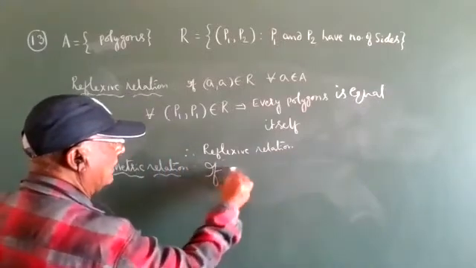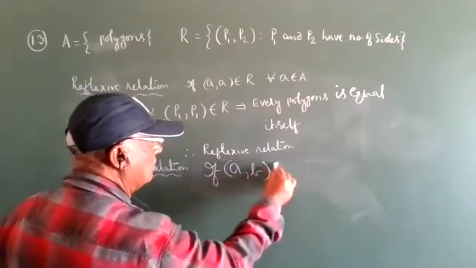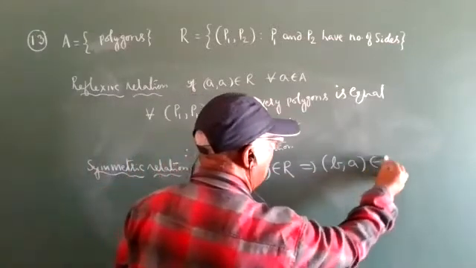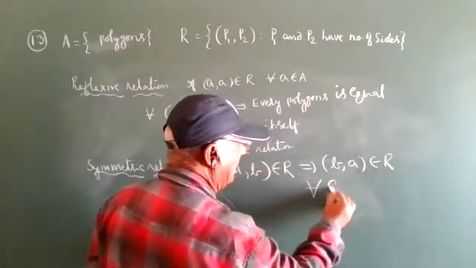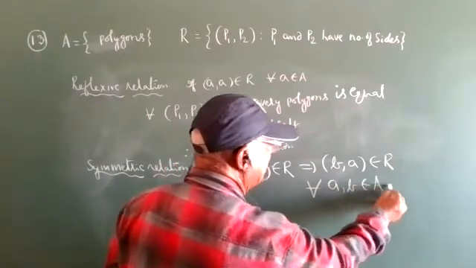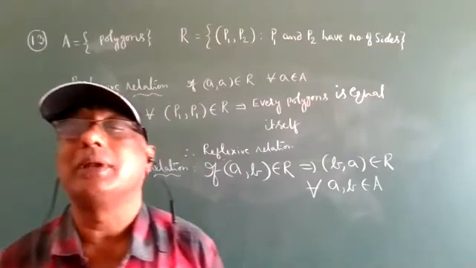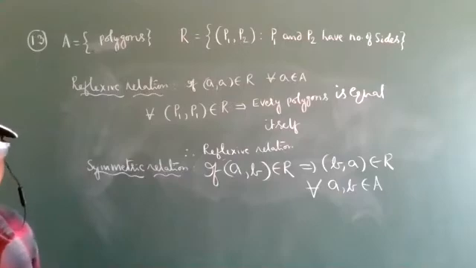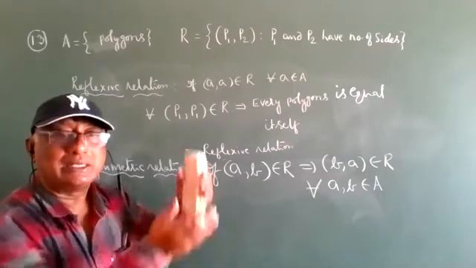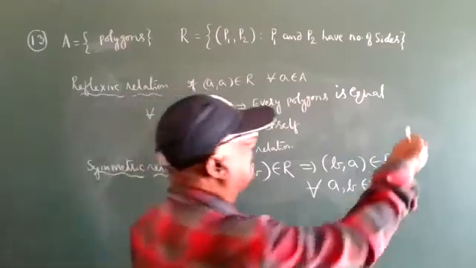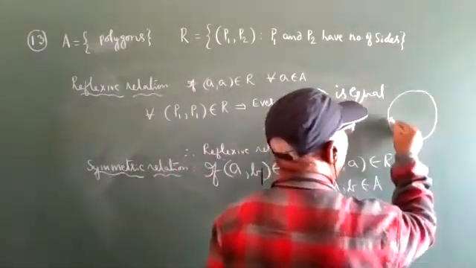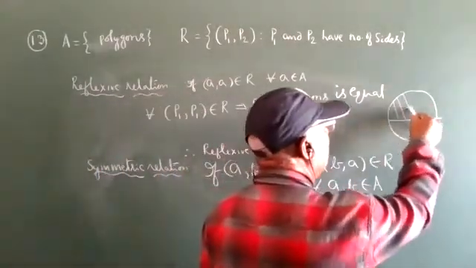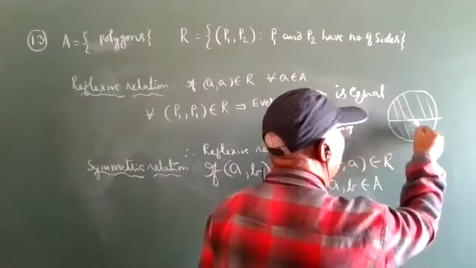They are asking: if (A, B) belongs to R, that implies (B, A) belongs to R for all A, B belongs to the set A. Now see, in figures, symmetric is upside area and downside area. For a circle we can take a semicircle: the upper area is equal to the downside area.